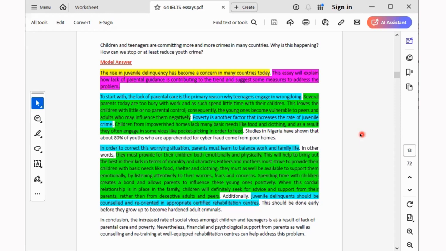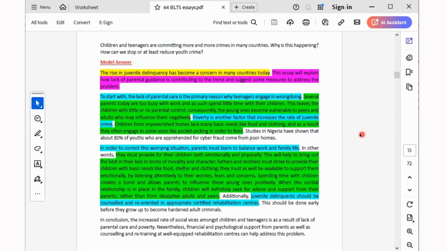That's also very, very important. How many words? 250 words. If you write less than 250 words, your score will not exceed 6.0. That's just it. That's the meaning. If your essay is not up to 250 words, your writing score will not exceed 6.0. Just register that in your mind. So you need to make sure you write at least 250 words in your IELTS essay to get a good score.